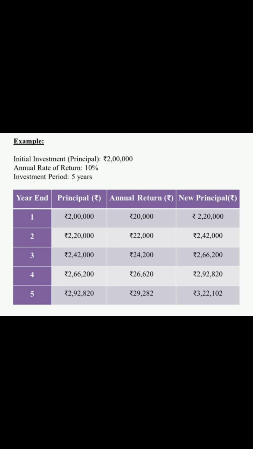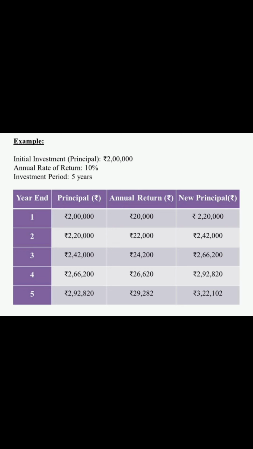At the beginning of the first year, your principal amount will be 2 lakhs and the annual returns will be 20,000. And at the end of the first year, your new principal amount will be 2,20,000. At the beginning of the second year, your principal amount is 2,20,000 and the annual return is 22,000. Your new principal amount at the end of the second year is 2,42,000.